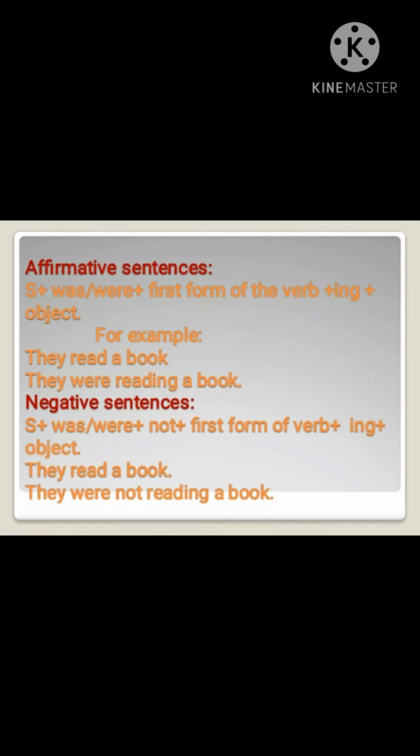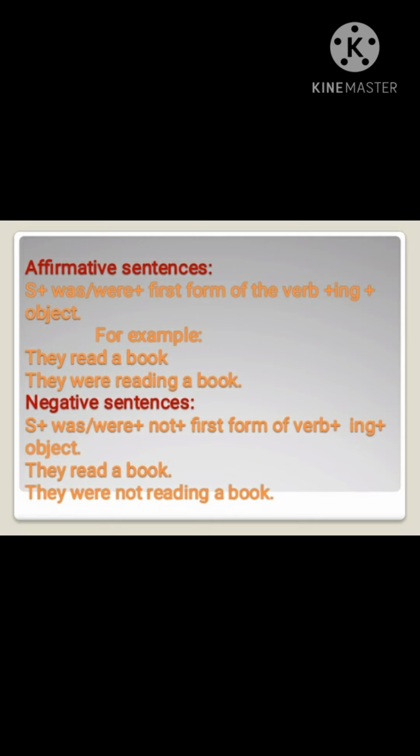Now again three forms of sentences: affirmative, negative and interrogative. In affirmative sentences, first comes the subject, then was or were, which you have to use according to singular or plural, then comes the first form of the verb plus ing plus object. For example, they read a book, and the answer will be they were reading a book.